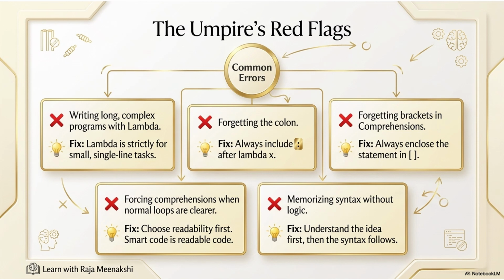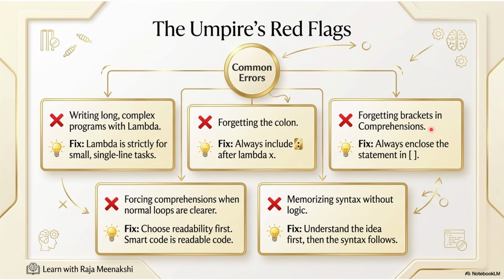And these are all the common mistakes. In all our days, we are seeing the beginner's mistakes. So today it is labeled as umpire's red flags. What are the common mistakes we make in lambda and comprehension respectively? Writing long complex programs with lambda. Lambda is itself short, so why go for long complex programs? It is for small single-line tasks. And if you forget the colon in the lambda, that is not effective. You should definitely separate the parameters and the action statement with the colon.